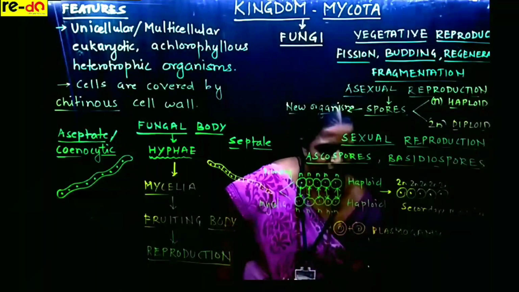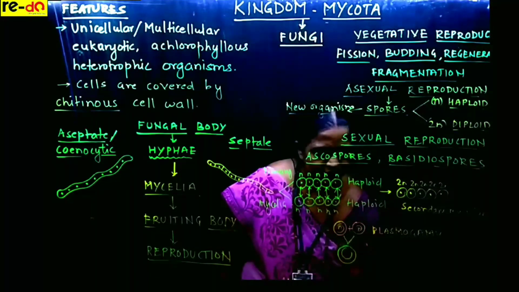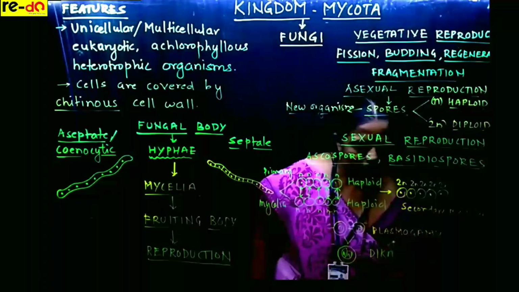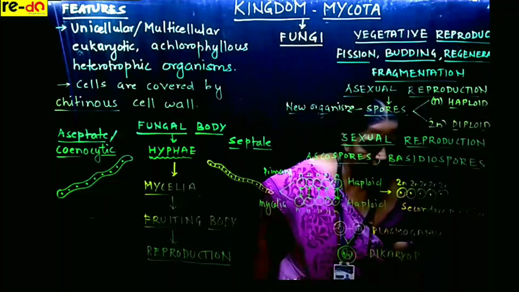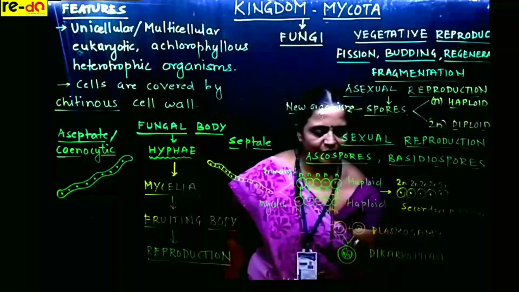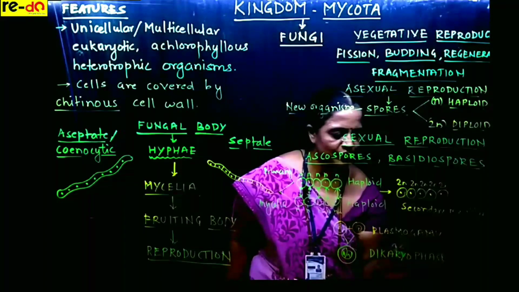Later, after fusion, this is a cell with two nuclei having n plus n. This we call dikaryophase. Karyo means nucleus. So this is a temporary stage where we can see two nuclei. Di means two, karyo means nucleus.